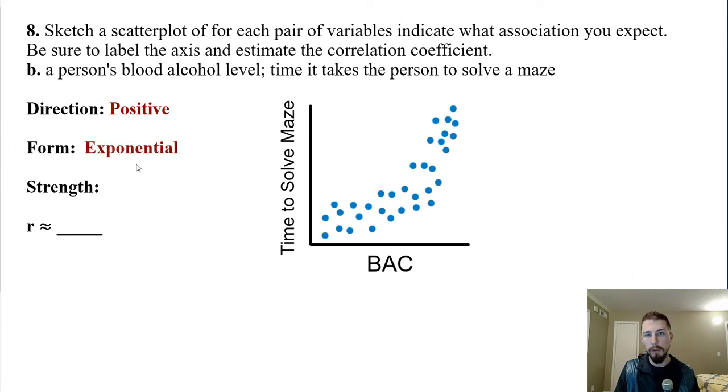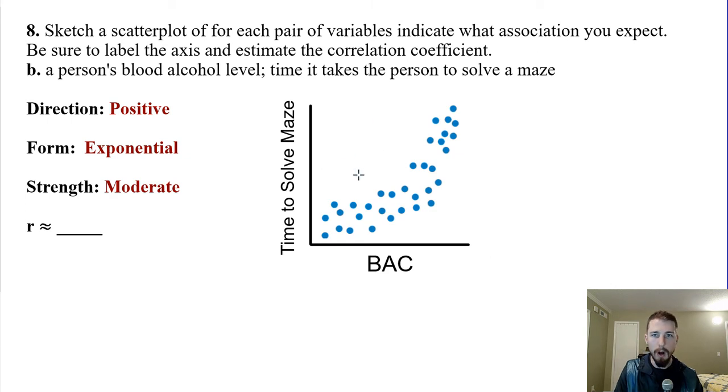If you went with linear on these, I'm pretty forgiving because sometimes, you know, how you think through it, some people think through it differently, right? All right, and then strength. On this one, there is going to be variation from person to person on how they react to higher blood alcohol content levels. But so I would say maybe this would be moderate or maybe moderately strong association. And the correlation, the problem with the correlation here is because we're calculating it.